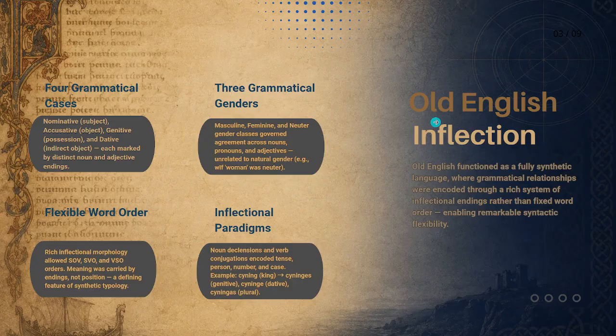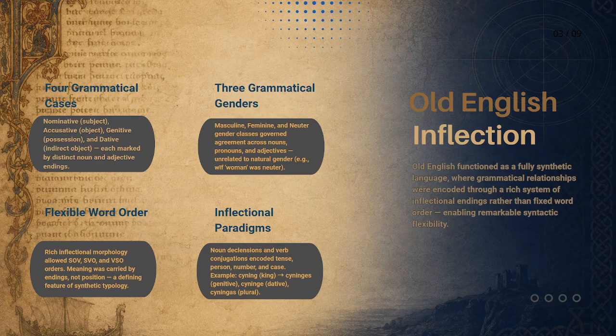Next, we have Old English inflection. From the year 450 to 1100, we call this the Old English period. Back then, English was a synthetic language. This means the meaning of a sentence depended on the word endings, not the word order.